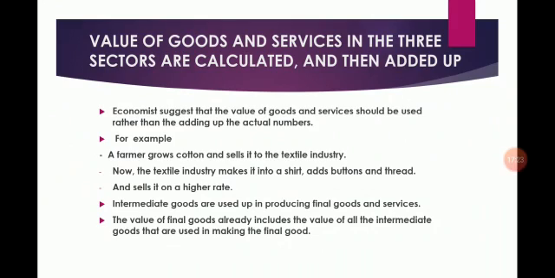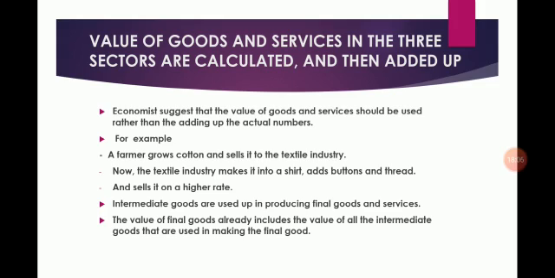Students, economists suggest that the value of goods and services should be used rather than adding up the actual numbers. So students, one strategy is applied here, that is to see the final values of the products. For example, if 10,000 kgs of wheat is sold at rupees 8 per kg, the value of wheat will be 80,000. The value of 5,000 coconuts at rupees 10 per coconut will be rupees 50,000. Similarly, the value of goods and services in the three sectors are calculated and then added up.